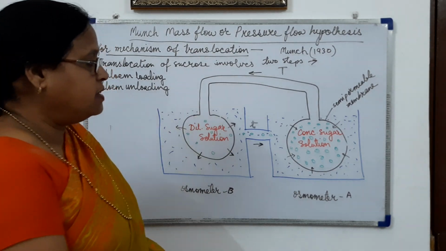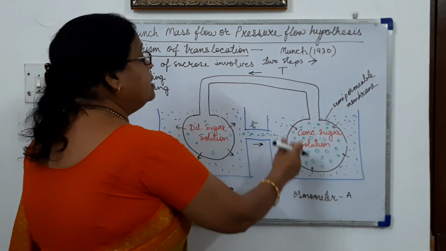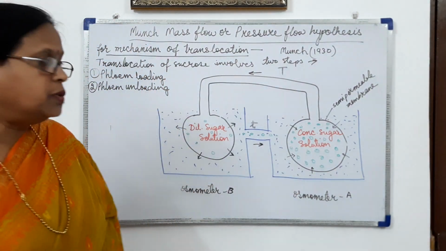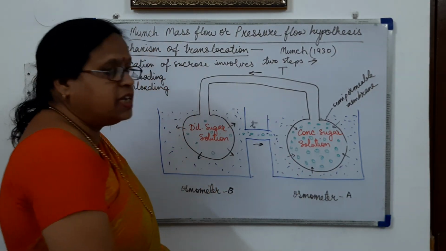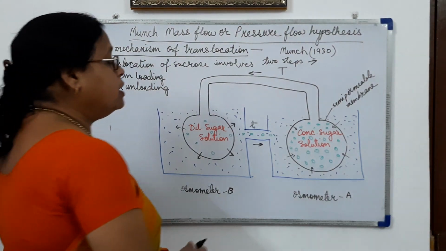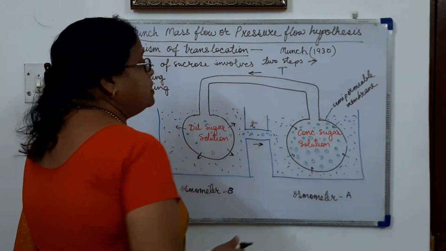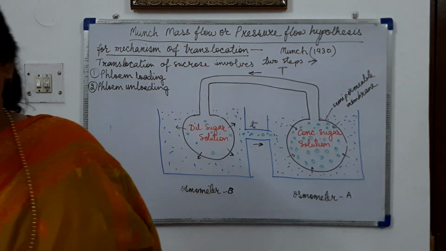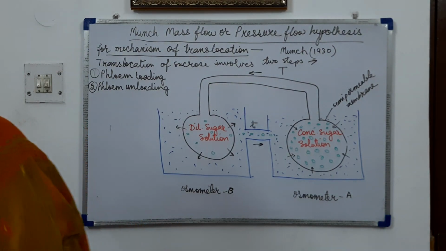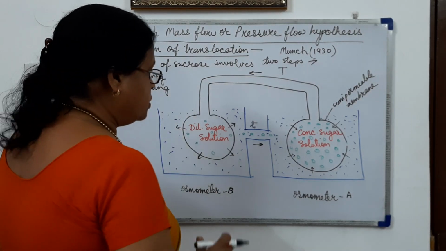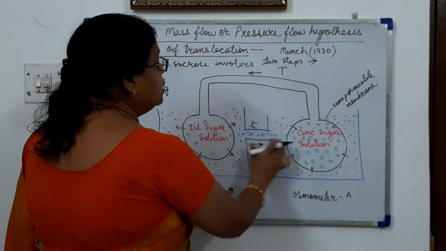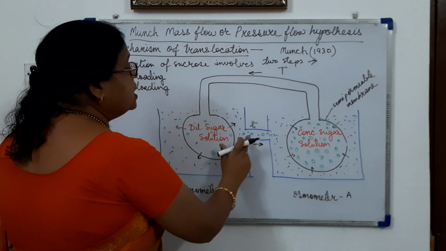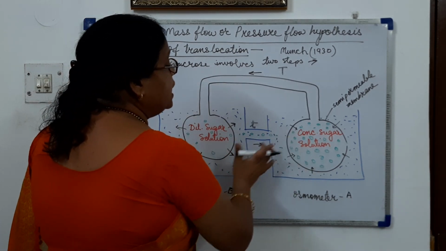So what happens is, because of the high concentration sugar solution in osmometer A, the water potential decreases, or we can say the osmotic pressure increases, due to which water from osmometer B keeps on coming into it.